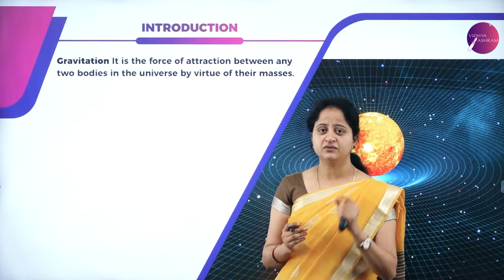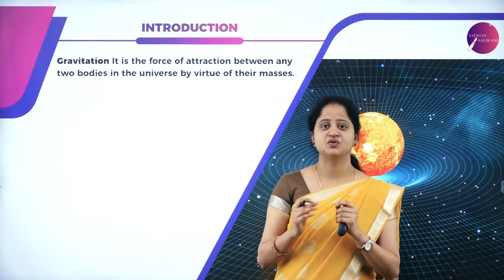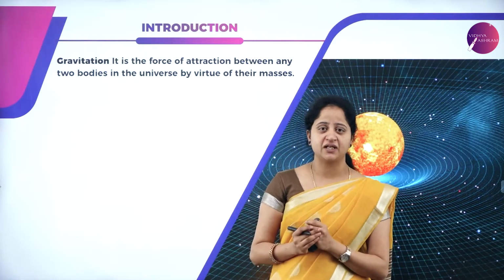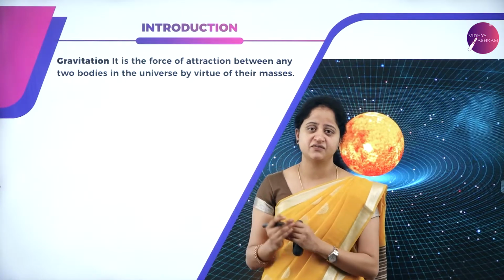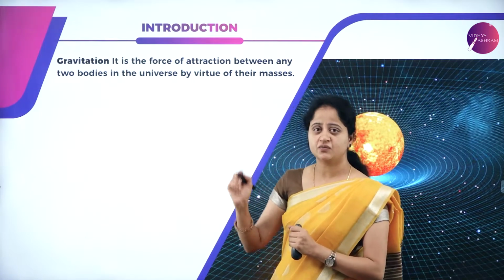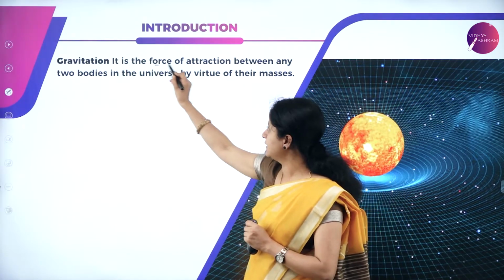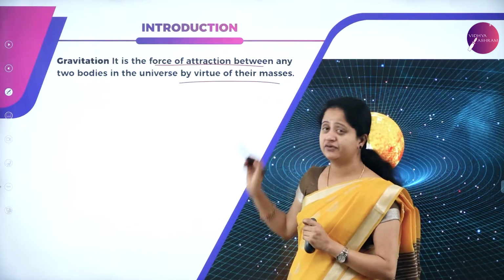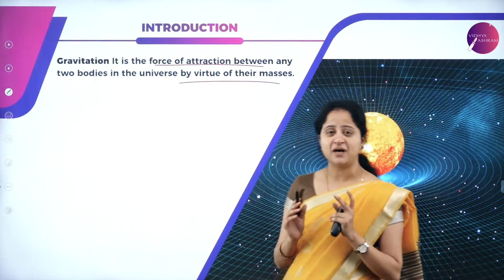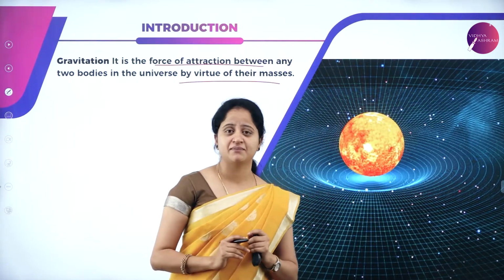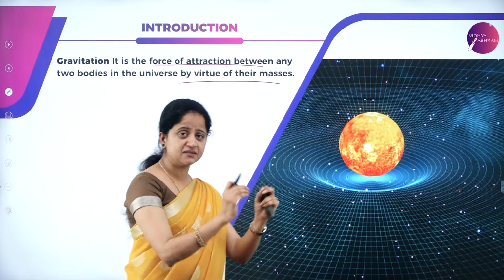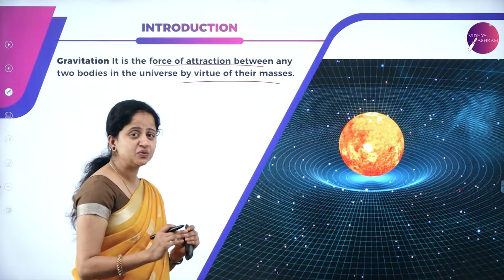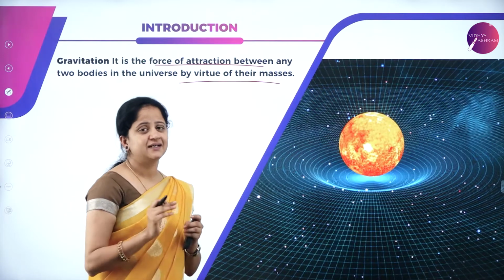So let us now theoretically find some answer to all our curiosities and let us get some knowledge about this variation of gravitation from surface to surface and many more interesting concepts. So what is the meaning of gravitation? It is nothing but the force of attraction between any two bodies in the universe by the virtue of their masses. So any bodies that have their masses, there exists a force of attraction between those two masses, and that force of attraction between any two masses, we will call it as gravitation.